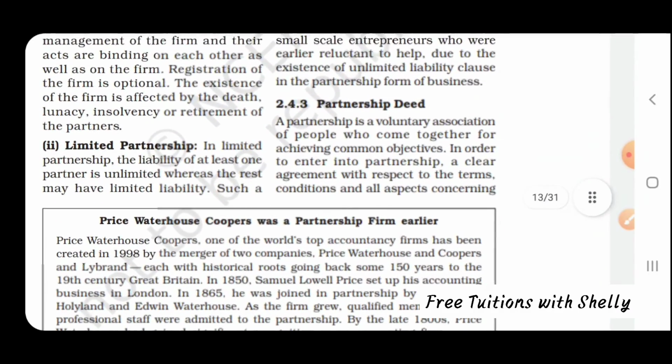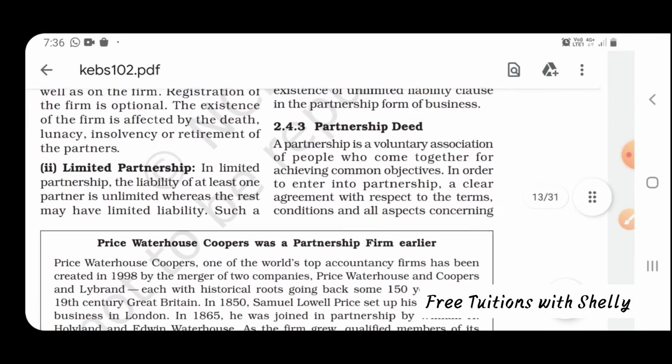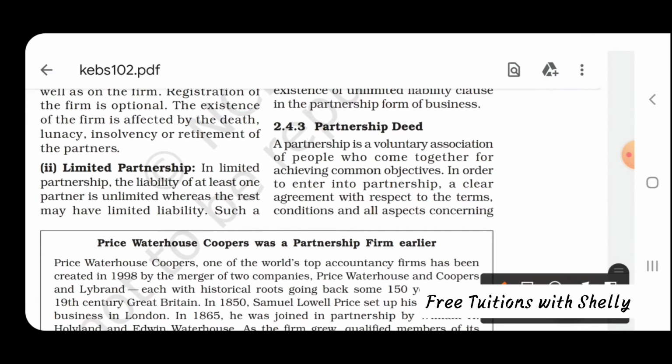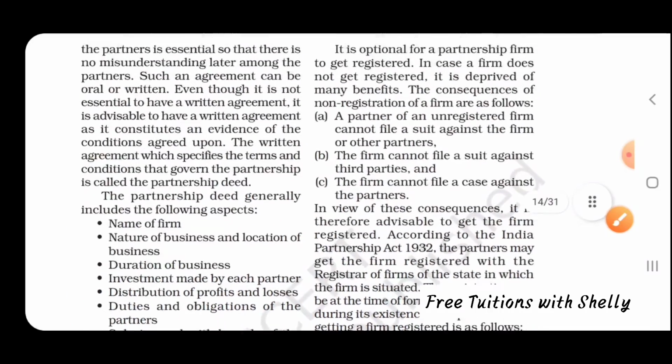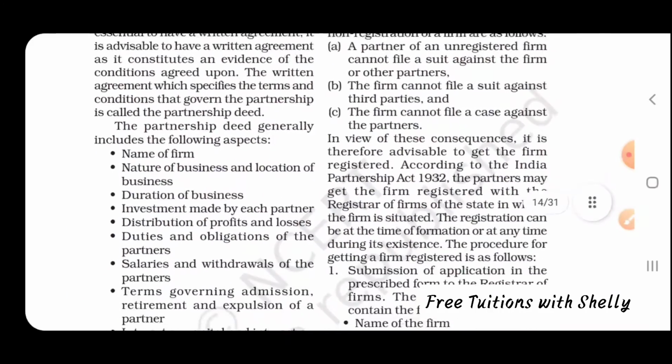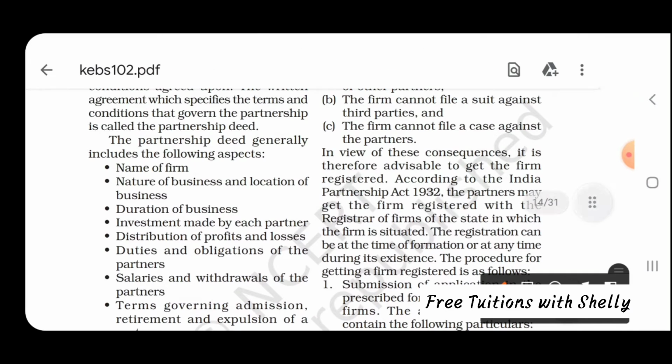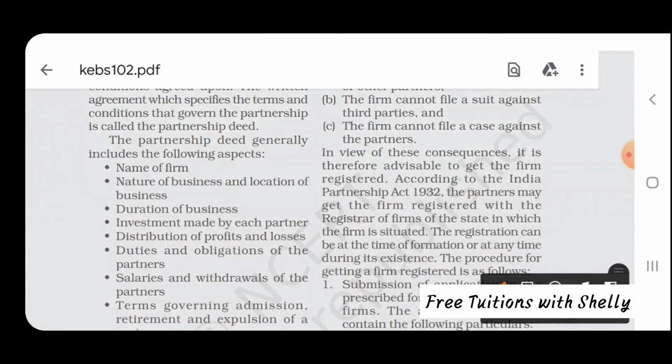Now we are going to look at the partnership deed. This is an important topic. What is a partnership deed? A partnership is a voluntary association of persons who come together for achieving common objectives. That is, people are coming by their own will to form an organization to achieve common objectives, to share profits of the business. So the partnership deed is a document containing details about how the business is being carried on, and how the profits are shared.